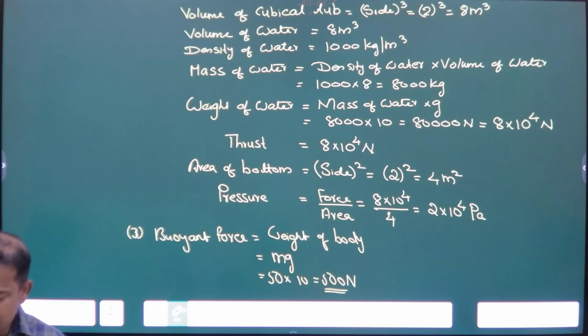A cubical object of side 4 centimeter has fallen in a well.